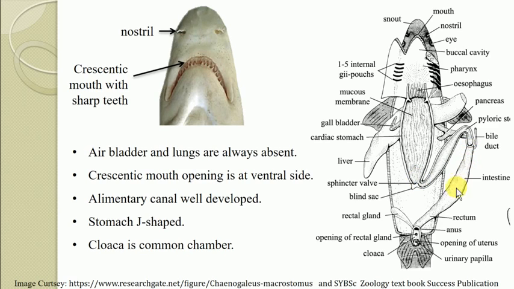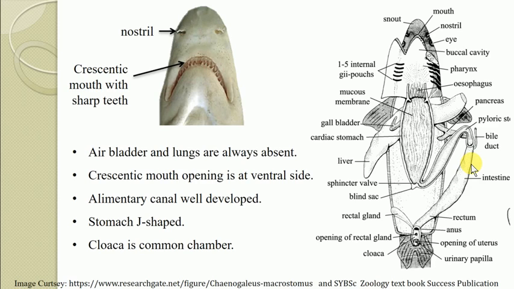If you see the intestine, its length is short, and the intestine is provided with internal folds, referred to as the scroll valve, which is useful for increasing the absorptive area of the intestine. Obviously, as a rule, carnivorous organisms always have a short intestine.